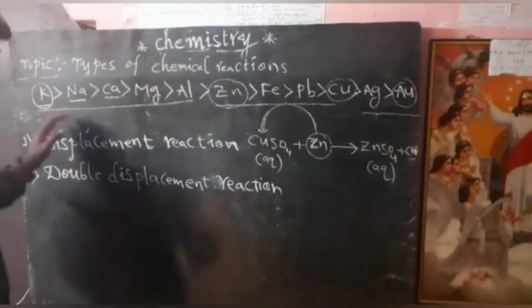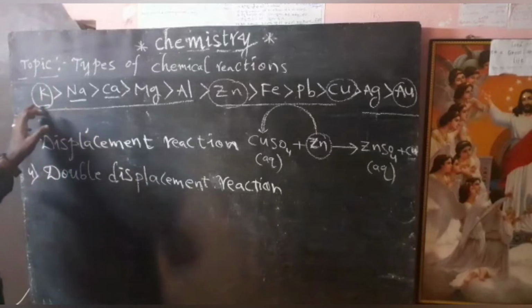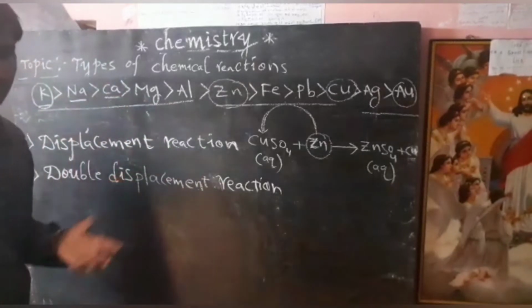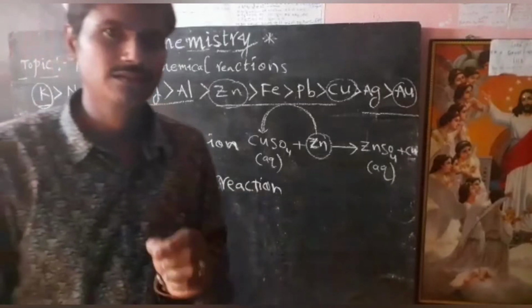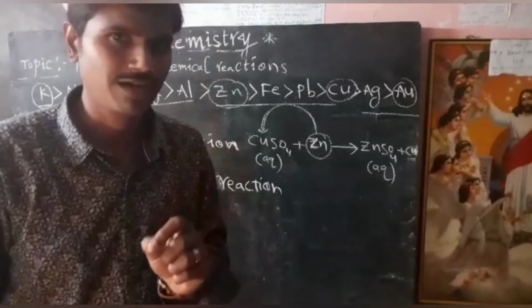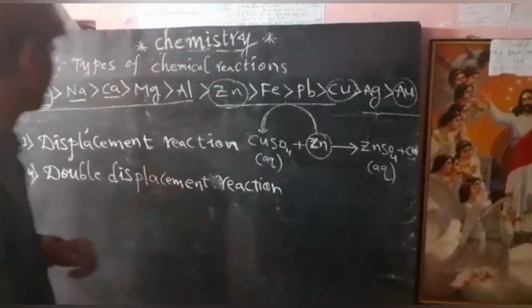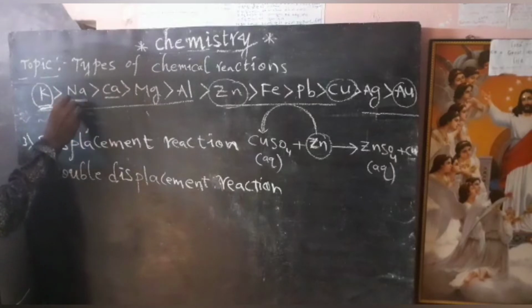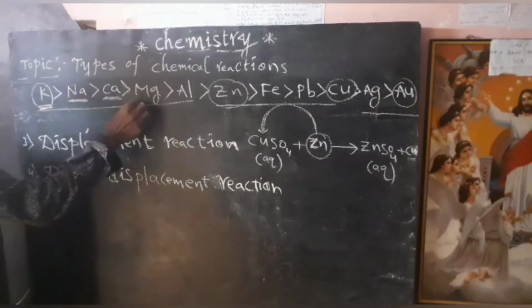See here, potassium to aluminum are highly reactive metals. We can remember this with a small tip. We know many girls' names, like Kanaka Mahalakshmi. See here, K, Na, Ca, Kanaka.